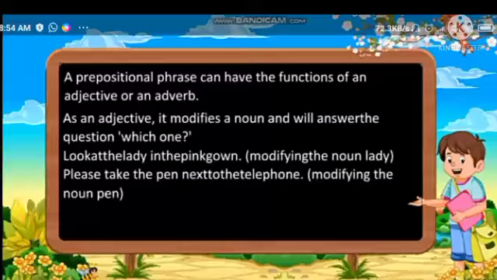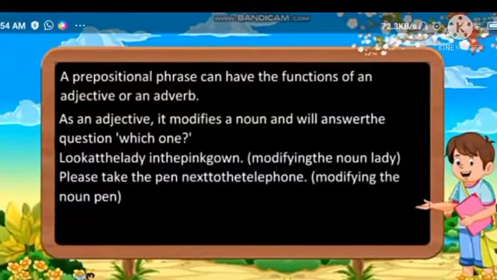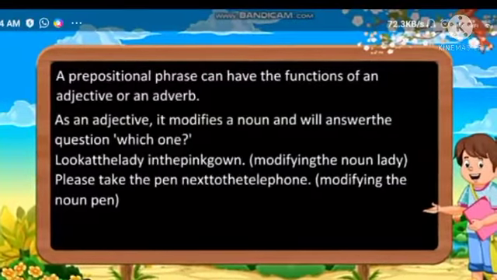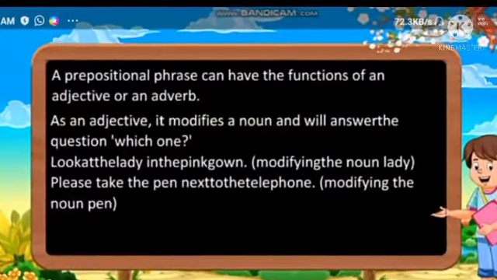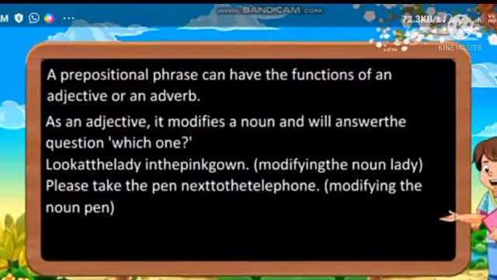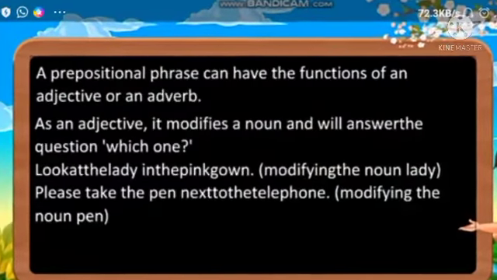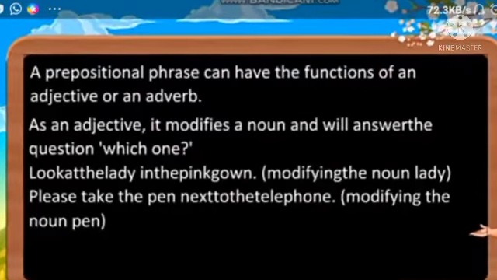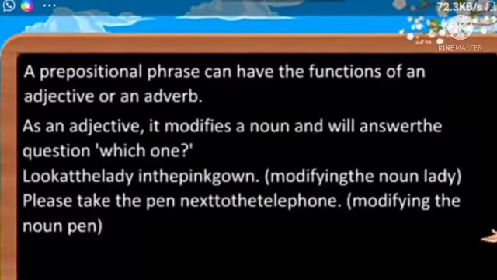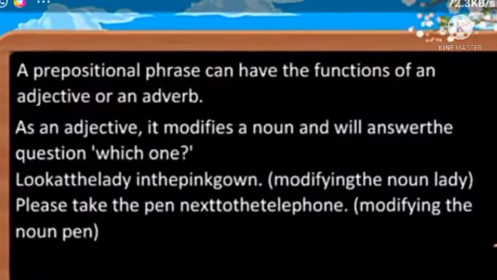Look at the lady in the pink gown. So in bracket it is modifying the noun lady. So next, please take the pen next to the telephone. It is modifying the noun pen. So students, I hope that you have understood this phrase.